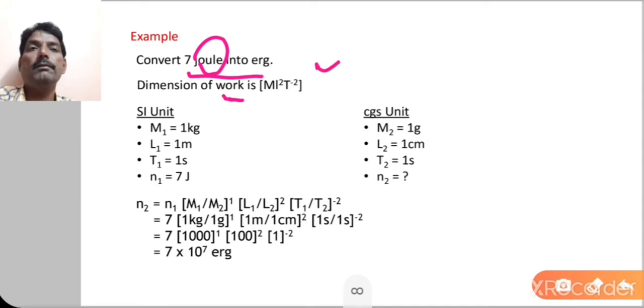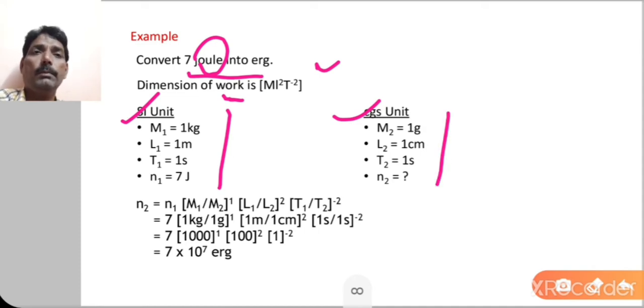The dimensions of work are M1 L2 T minus 2. For the SI and CGS units, you express M1, L1, T1 and n1 in SI units, then the CGS units as M2, L2, T2 and n2.